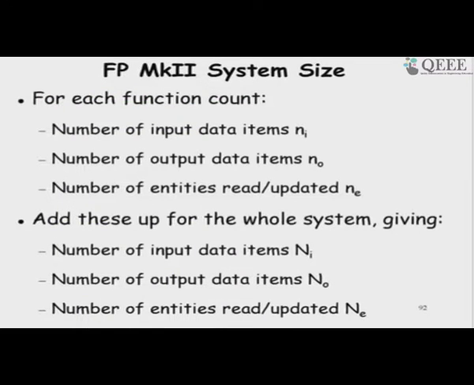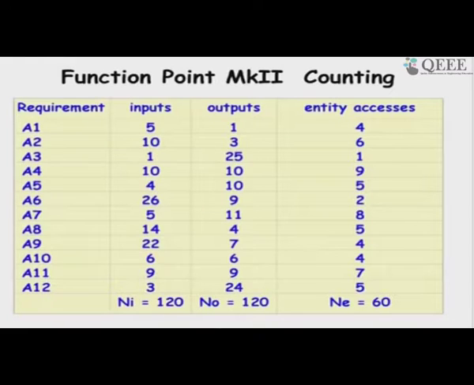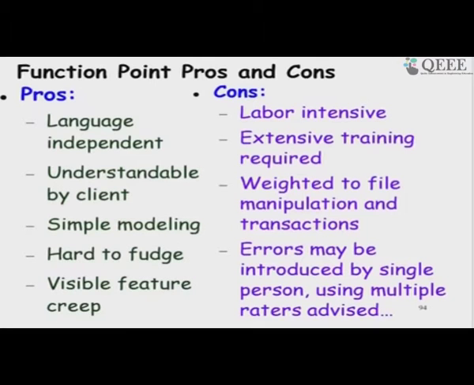Based on that we can compute NI, NO and NE and quickly get the result. This is a larger example where we look at every requirement in the SRS document, find the input, output and entities accessed for each of these, sum them, and then use that in the expression to obtain the function point Mark II.